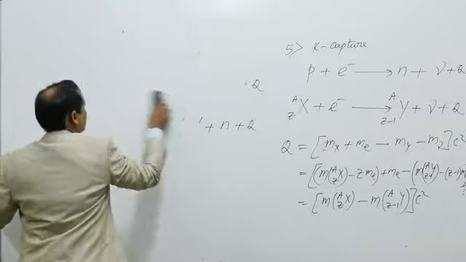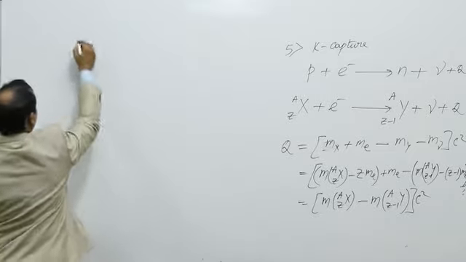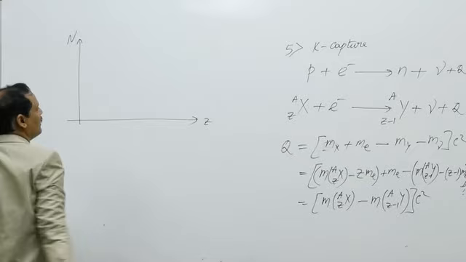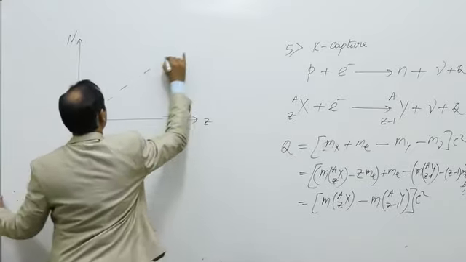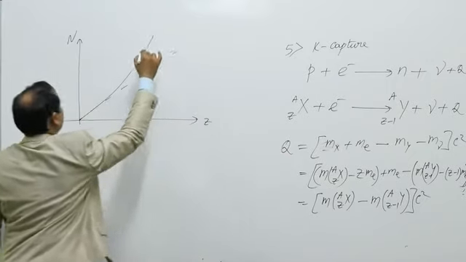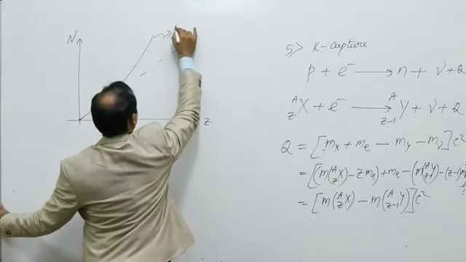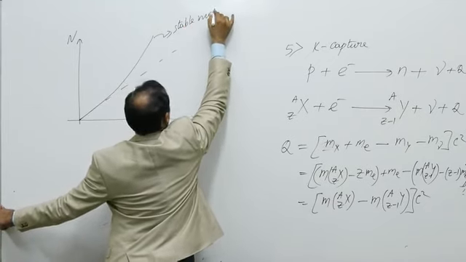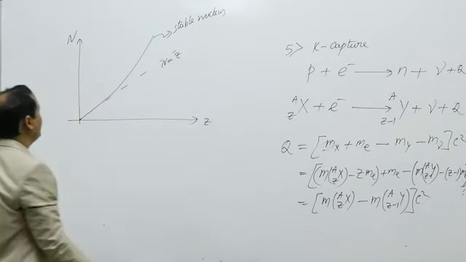If we plot the graph between number of protons and number of neutrons for various elements, the stability line is found to be shifting towards higher N. This is the line of stable nuclei. This is the N equal to Z line.